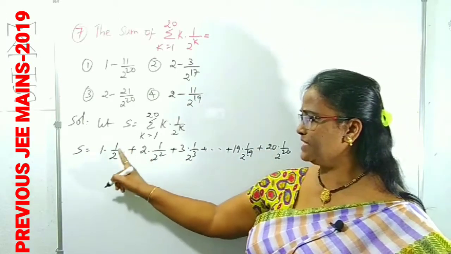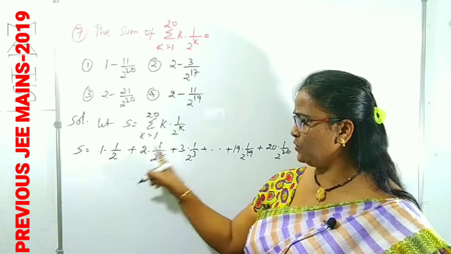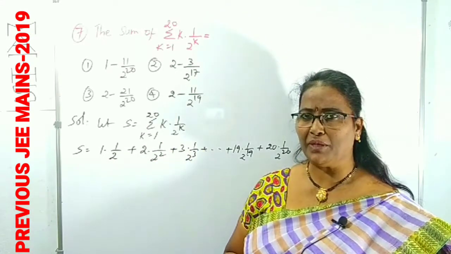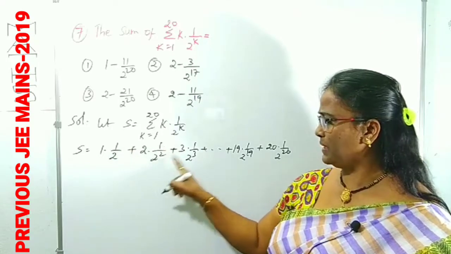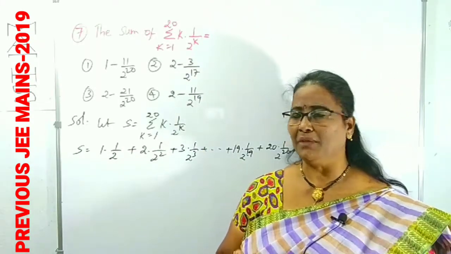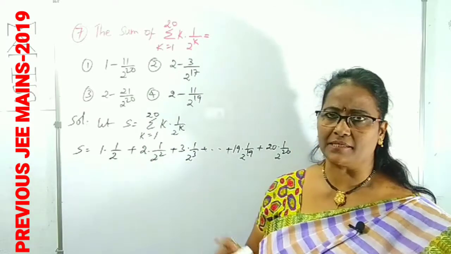And what is the second digit of each term? 1 by 2, 1 by 2 square, 1 by 2 cube. The common ratio is 1 by 2. 1 by 2, 1 by 2 square, 1 by 2 cube, and so on, form a GP series. So it is clearly an AGP series.